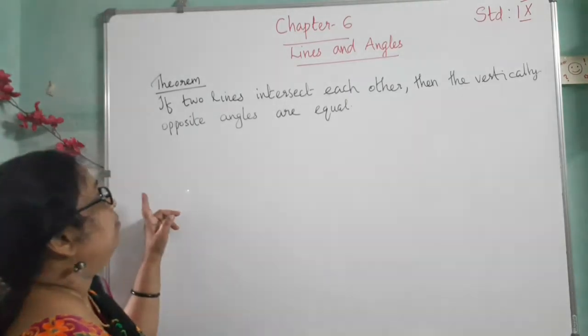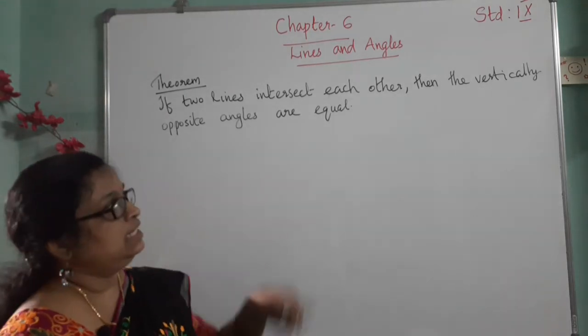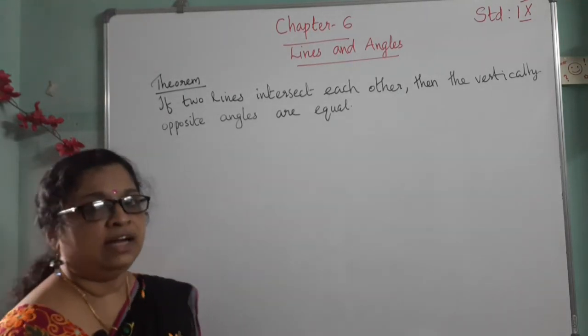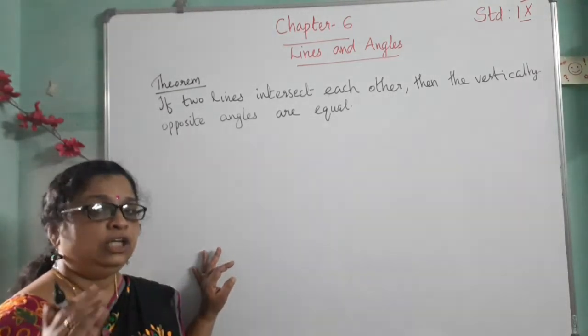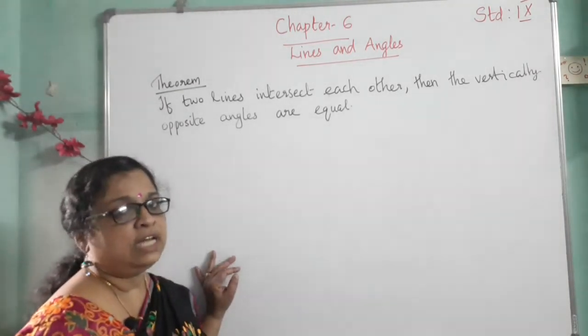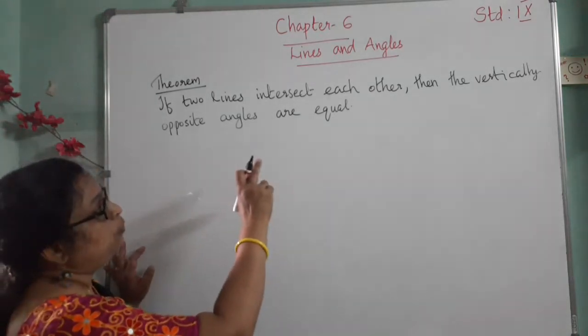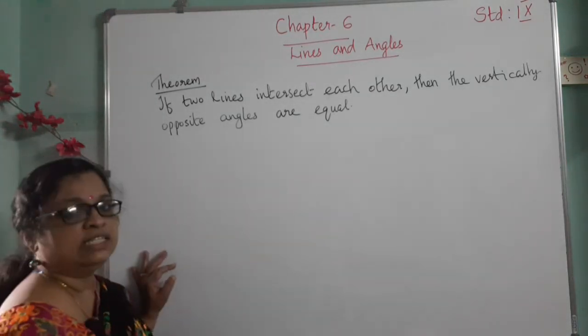The next one, the theorem: if two lines intersect each other, then the vertically opposite angles are equal. We know that if two lines intersect each other, two pairs of vertically opposite angles are formed, and we want to prove that vertically opposite angles are equal.